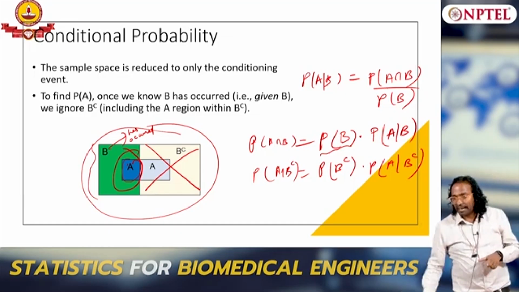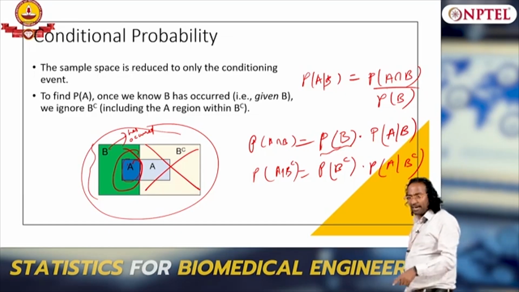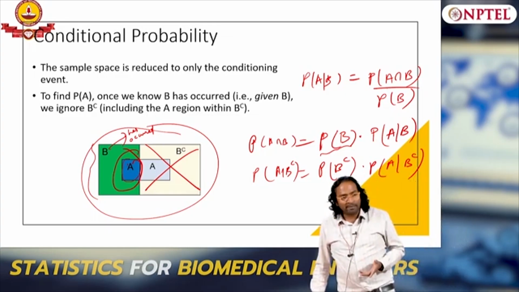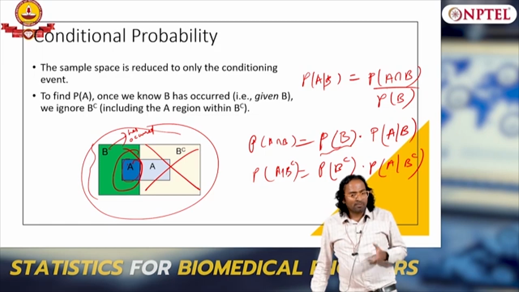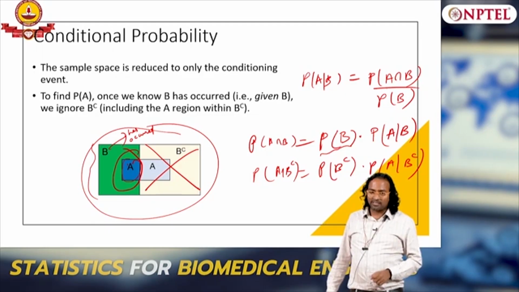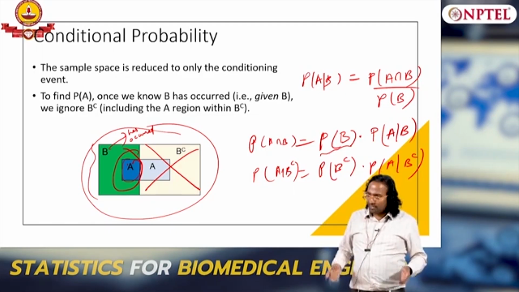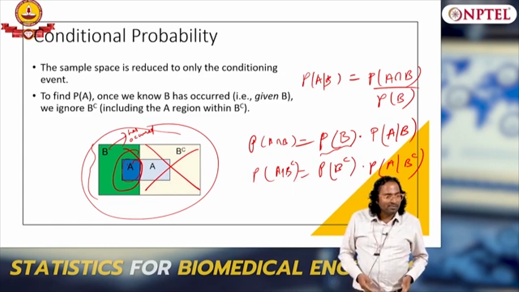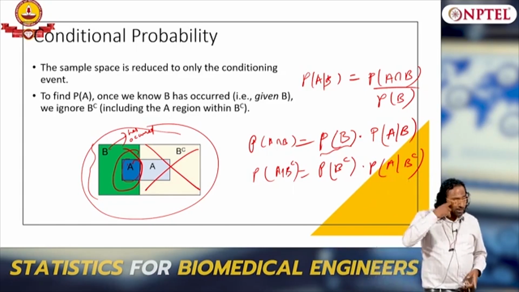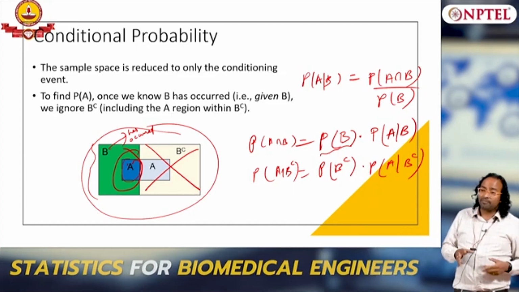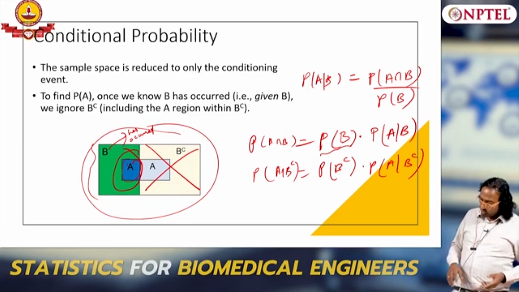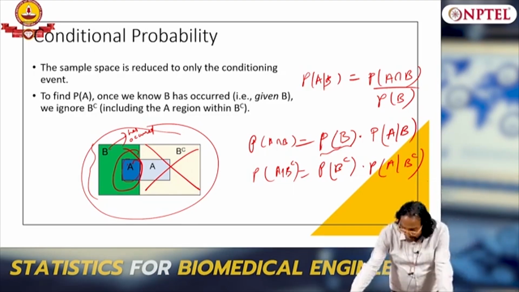This number cannot be greater than probability of B. Agreed? Probability of B into probability of A given B cannot be greater than probability of B. Why? Remember, probability is less than or equal to 1. So if probability of B is 0.6, whatever number you multiply, it will be less than 0.6. Okay, and that makes sense. That makes sense by Venn diagram, because probability of B is a bigger set. Probability of A given B is a smaller set compared to it. So probability of A intersection B is what this is.